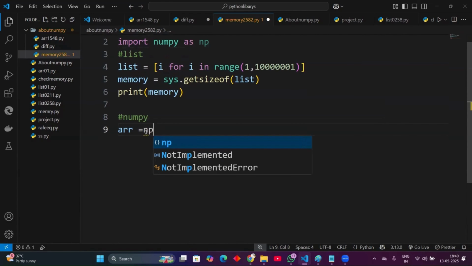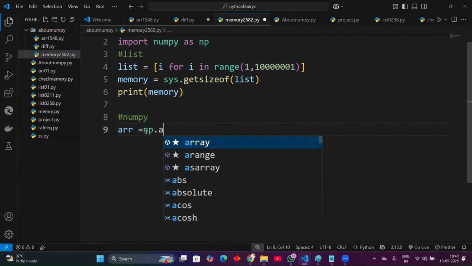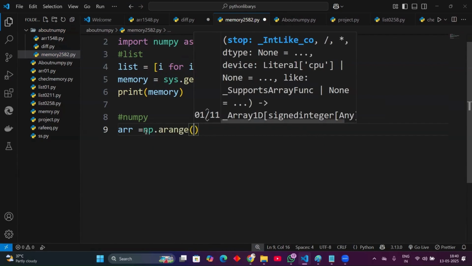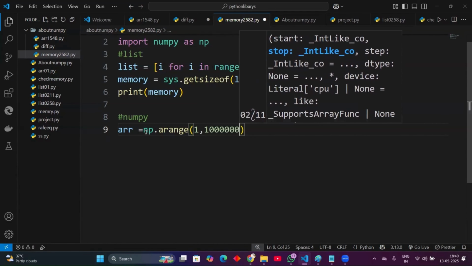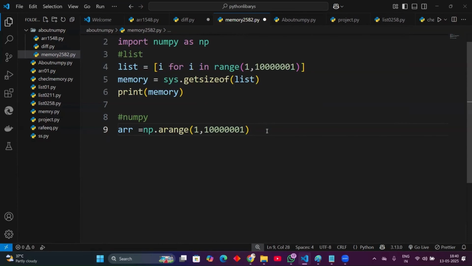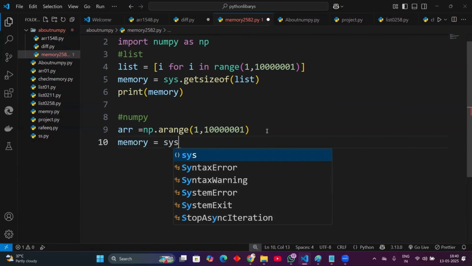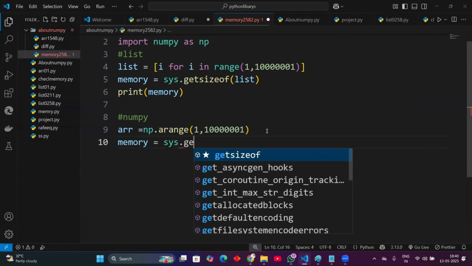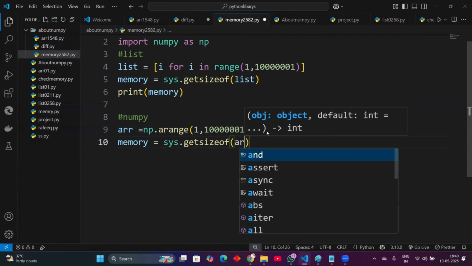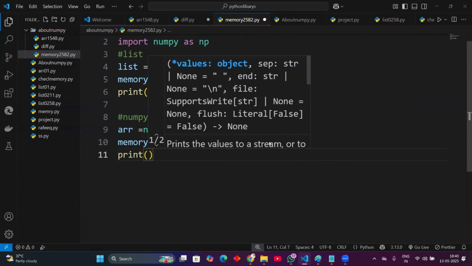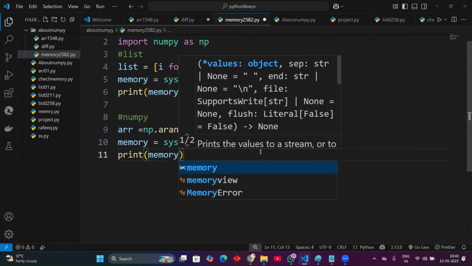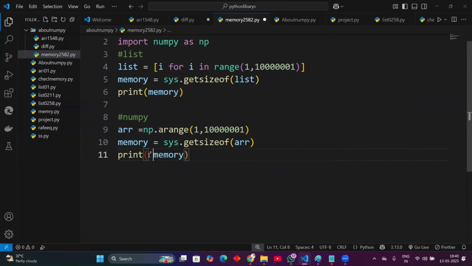Now np.arange with the same data as required. Let's take the memory as input. Take getsizeof of the array, right? Print the memory. Okay, in that I show you something so you understand better.